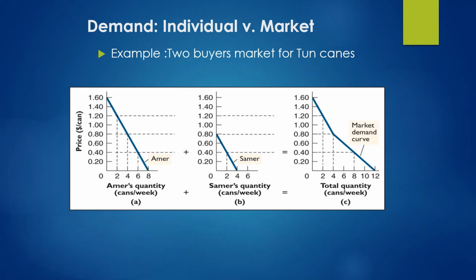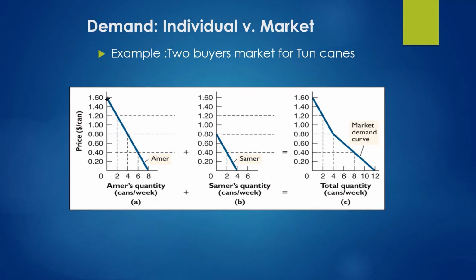First consider the demand curve for Amar. When price is 1.6, Amar is not demanding any tuna can. His demand is equal to 0. That's why we have a point here on the vertical axis, which is actually the vertical intercept of the demand curve.